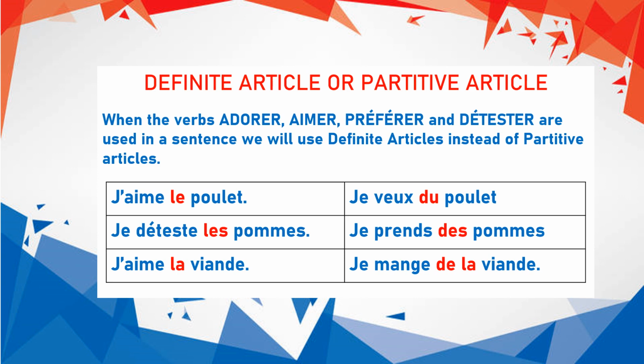But in the other sentence, if we change the verb and we use the verb manger, which means to eat, je mange de la viande, I eat meat. So in this case, we will use the partitive article. I eat some meat, je mange de la viande.